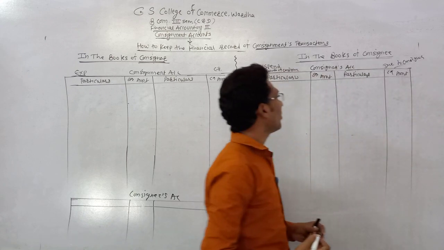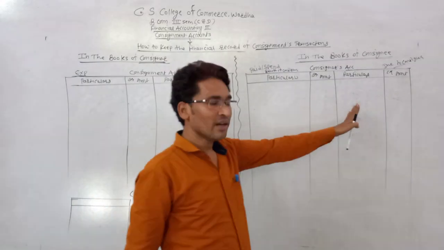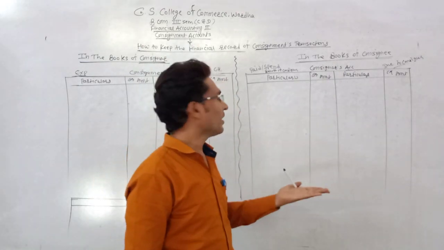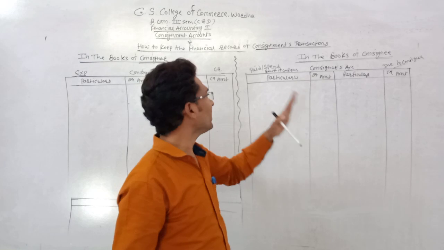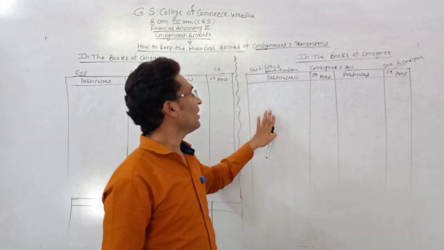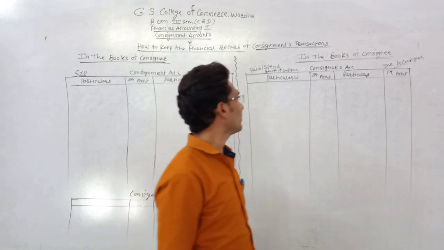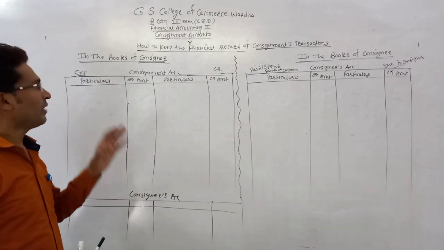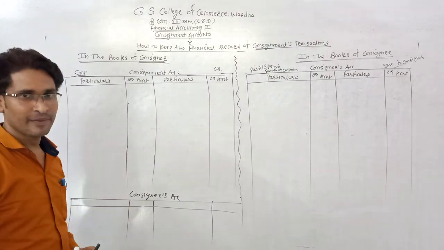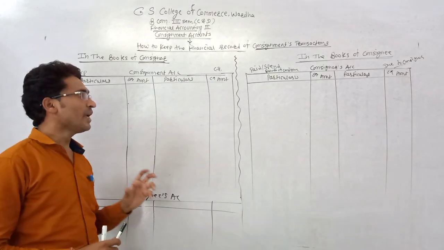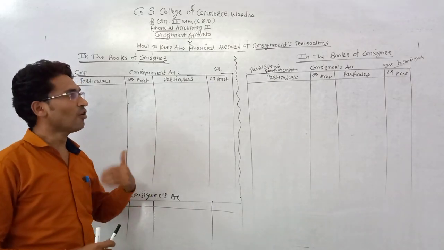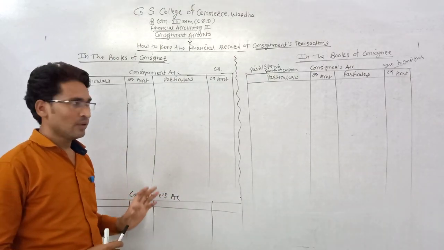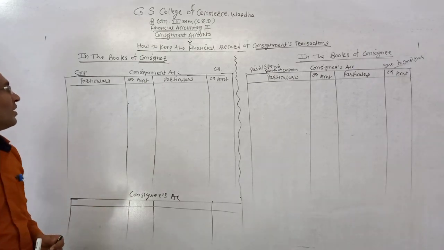It means when an amount is due to the consignor, it is written at the credit side of the consignor's account, and an amount paid, like any expenses paid by the consignee, is written at the debit side of the consignor's account. Okay, these are the main accounts which are maintained by the consignor and consignee. Now we will see how they record the transactions in these accounts.